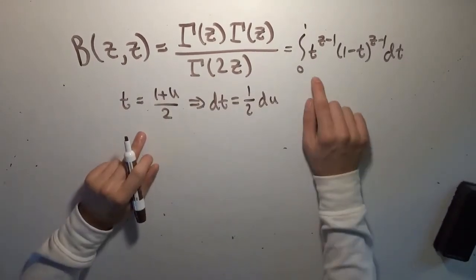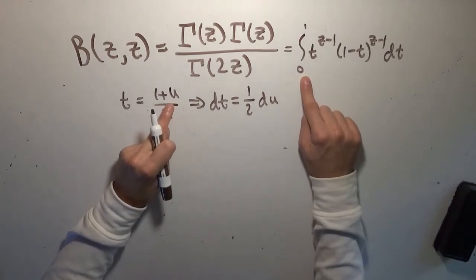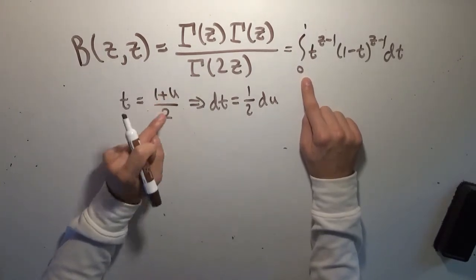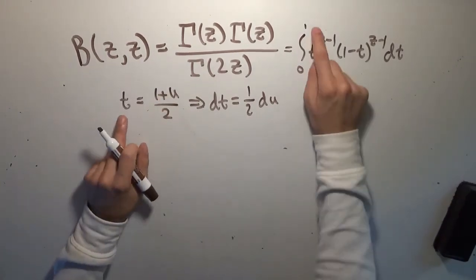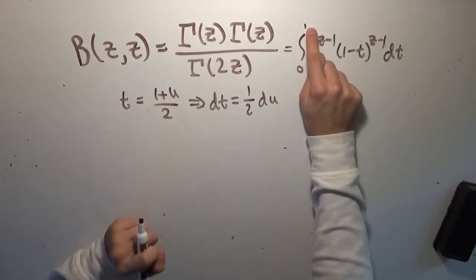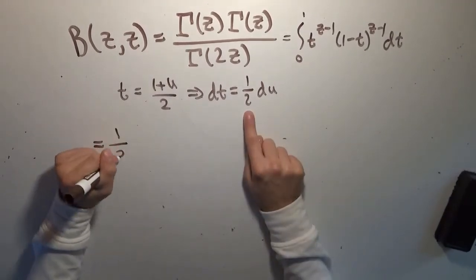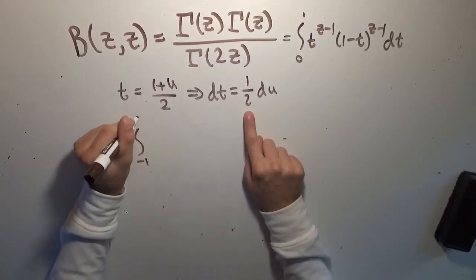And so that the integral is equal, we need to make sure that if t is equal to 0, then u has to be negative 1, because 1 minus 1 is 0, 0 divided by 2 is 0, and if we want t to be 1, we know that u has to be 1, because 1 plus 1 is 2, and 2 divided by 2 is 1. So the new integral is going to have a factor of 1/2 on the outside, and it's going to go from negative 1 to 1.